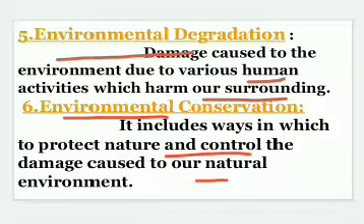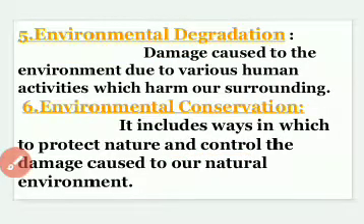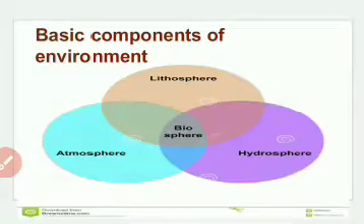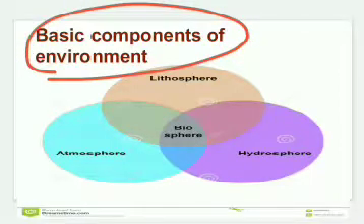Fifth is environmental degradation, which means the damage caused to our environment due to human activities and natural activities. And the sixth is environmental conservation, which means the processes by which we can protect our environment, we can control the damages or the losses caused to our environment. So this is all about the six definitions which are related to the term environment. Now after studying these definitions, let us move towards the next point, that is basic components of environment.